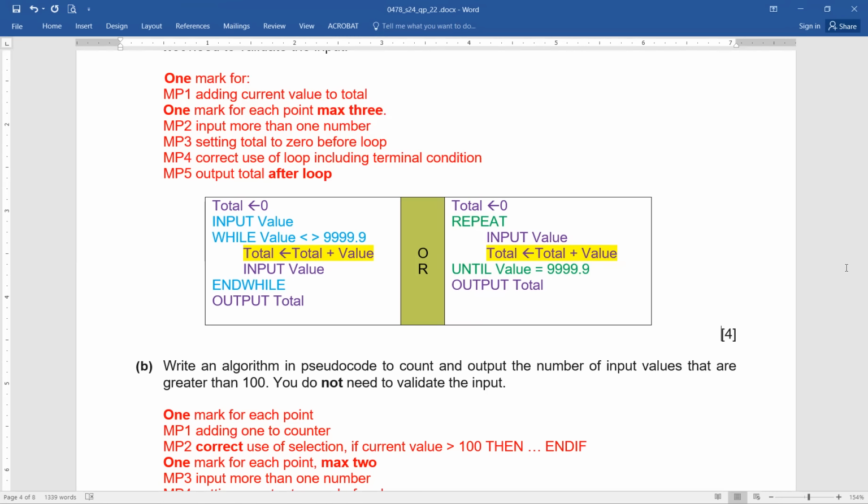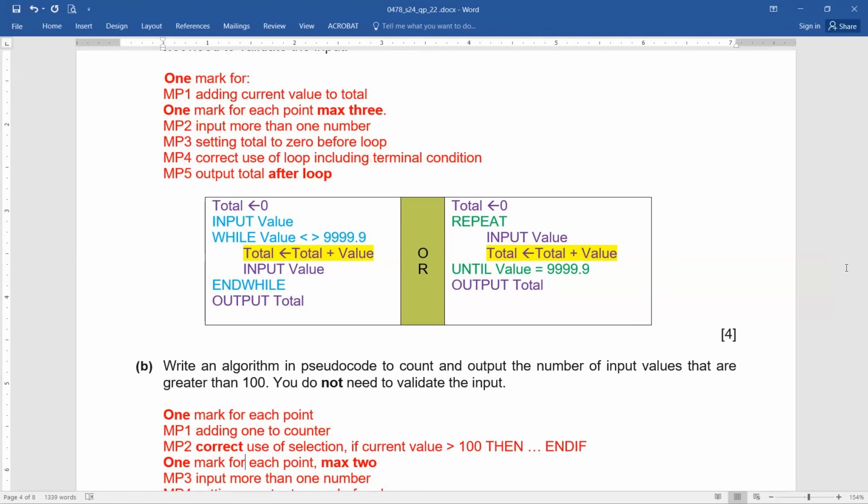Yes, exactly, but we have done it before because we were working on a count control loop. We were working on a set number of iterations. But here you can see, they're just saying that we have to count and output the number of values that are input and that are greater than 100. You do not need to validate the input once again. And again, you can see how you are going to be marked.